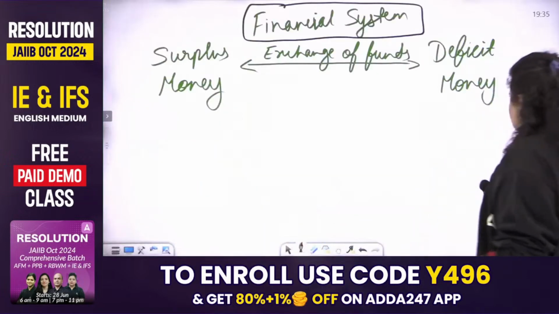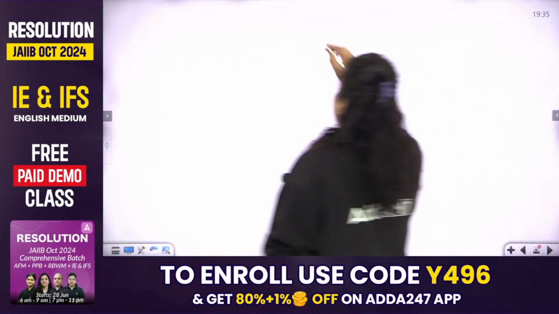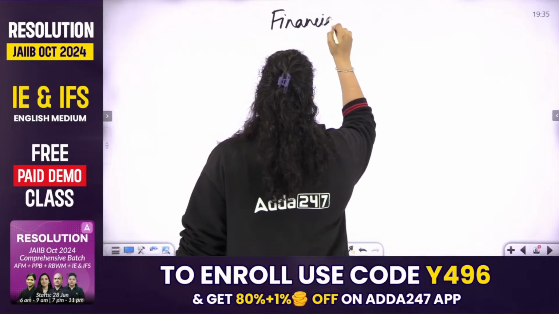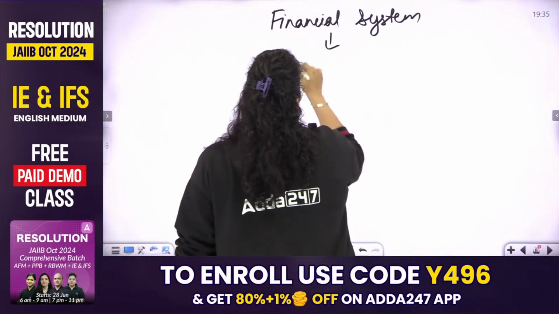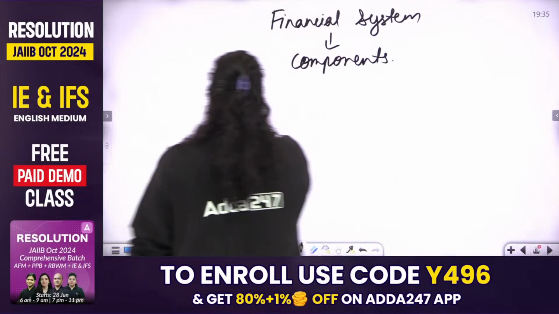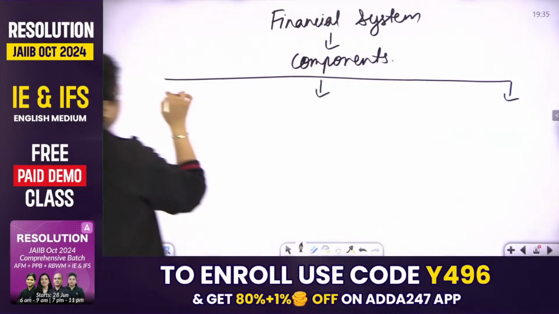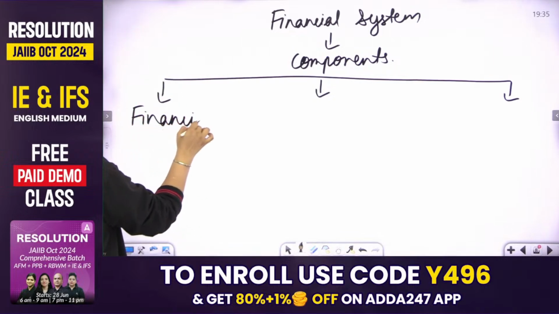And when we make these parties exchange funds, that system is known as financial system. And how will this be done? The financial system has three components. And those are: first, financial markets.